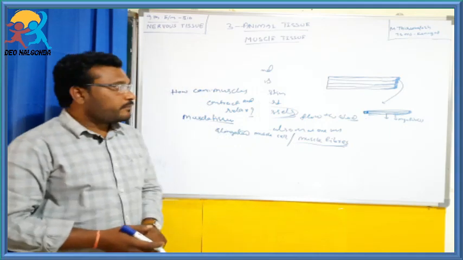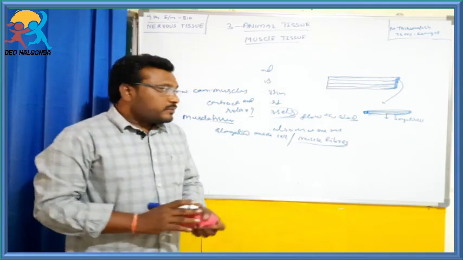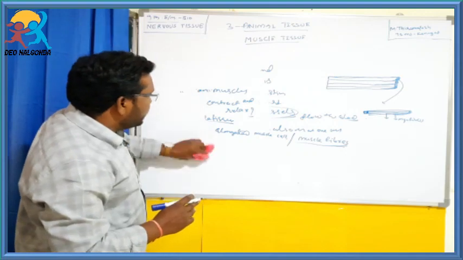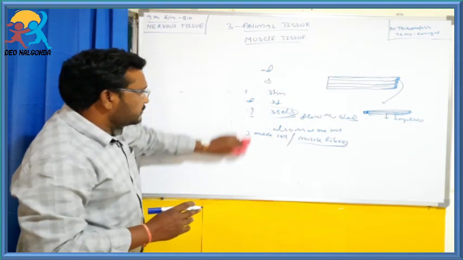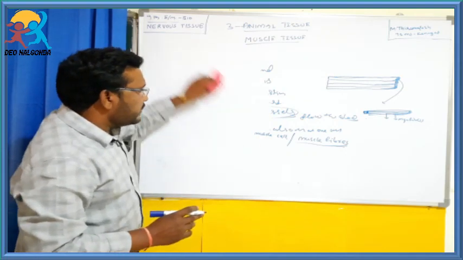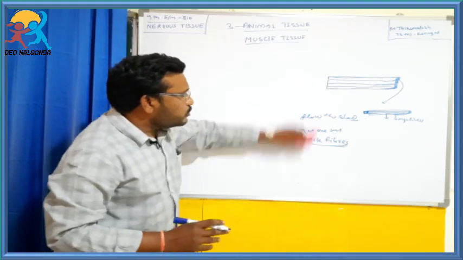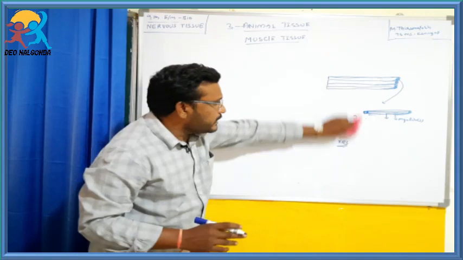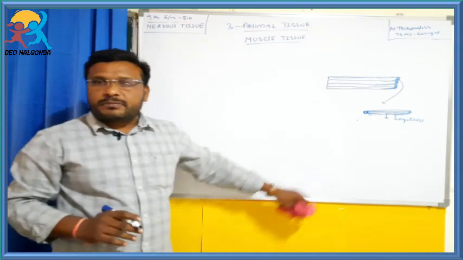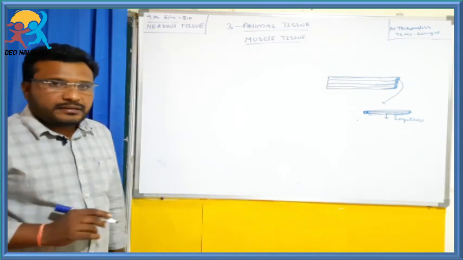Okay, students. Based on structure, location and functions, muscle tissues are mostly 3 types. How many types of muscle tissues are there? 3 types of muscle tissues are present in the animal body.